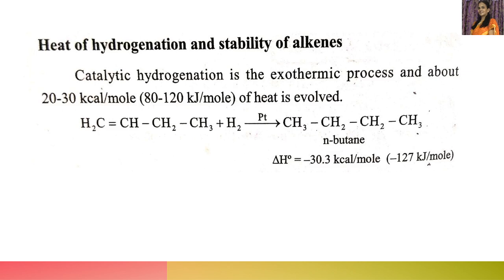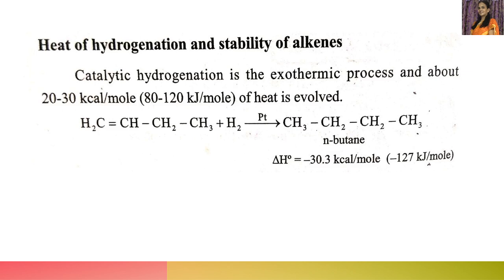Now, in this catalytic hydrogenation, or addition of hydrogen to alkenes, the stability of the substances produced and the stabilities of alkenes depend upon the heats of hydrogenation. So heat of hydrogenation and stability of alkenes, let us discuss. The catalytic hydrogenation is an exothermic process.